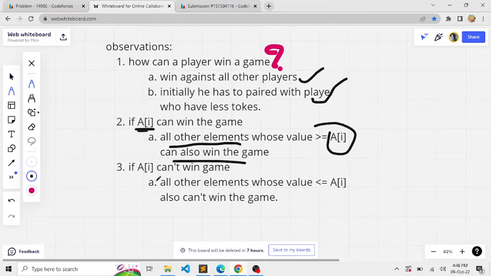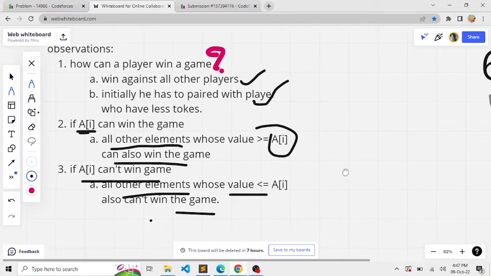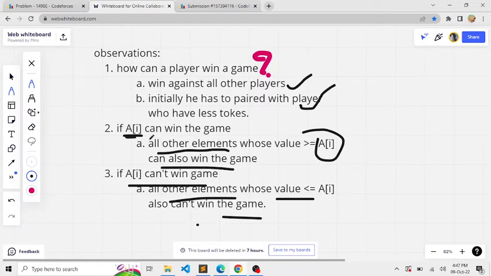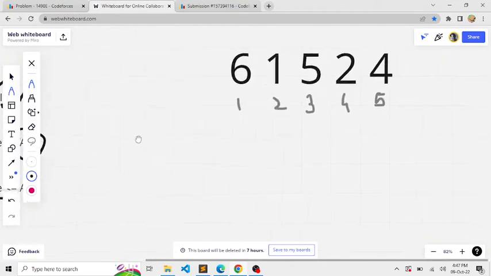And in the same way, if Ai can't win a game, then all the other players whose tokens are lesser than or equal to A of i, or the current element's tokens, also can't win the game. Okay, so I hope the observations were somewhat clear enough. Now let us have a look at an example.